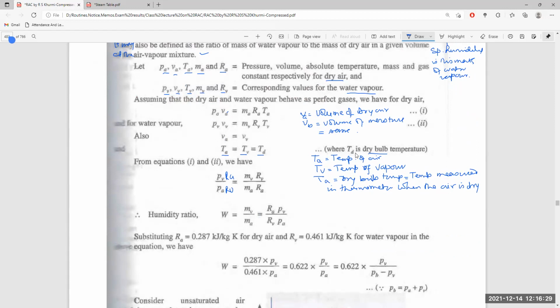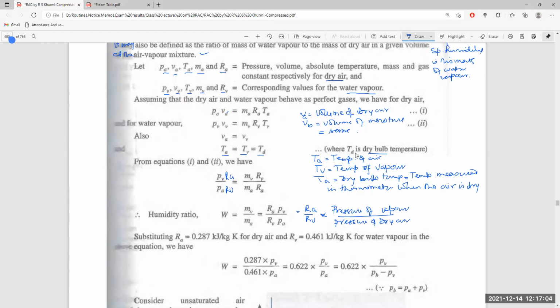So the humidity ratio is the ratio of the pressure of vapor divided by the pressure of dry air, that is, RA by RV multiplied by the pressure of vapor over the pressure of dry air.